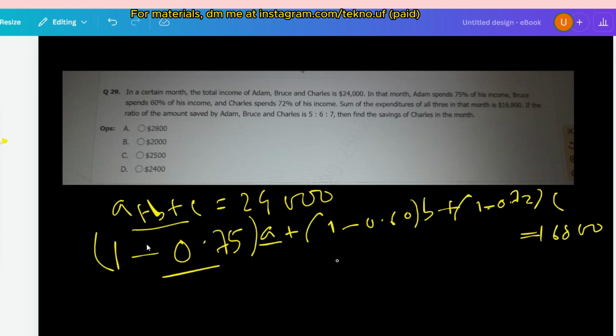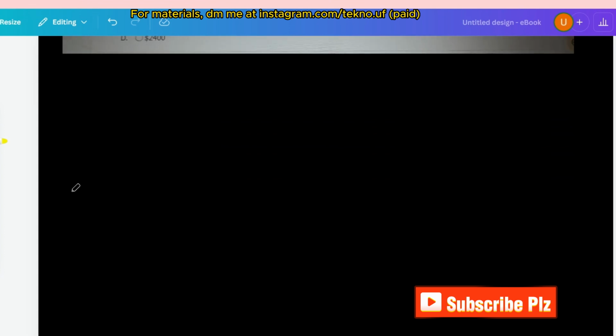You can evaluate the value of A plus B plus C from these two equations. This is the first equation and this is the second equation. So you can evaluate the values of A, B and C, and you can get the savings of Charles in this month. Okay, so this can be a bigger approach, so better not to follow it. Follow the earlier approach which I showed you first. Okay, so let me go to the next question.